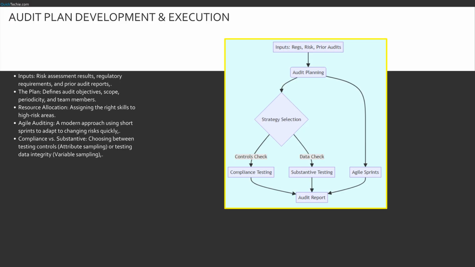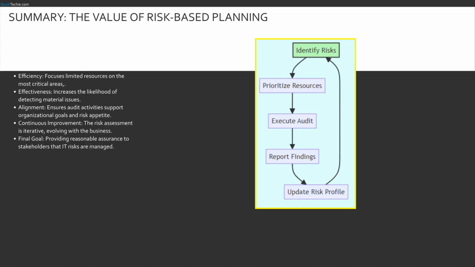This flowchart maps the development phase. We start with inputs like regulations and risk assessments. These feed into audit planning. Here we make a strategy selection. Do we perform compliance testing, checking controls, or substantive testing, checking data? Or perhaps we adopt agile sprints. Regardless of the path, all roads lead to the final audit report, but the path chosen depends on the risk profile we established earlier.